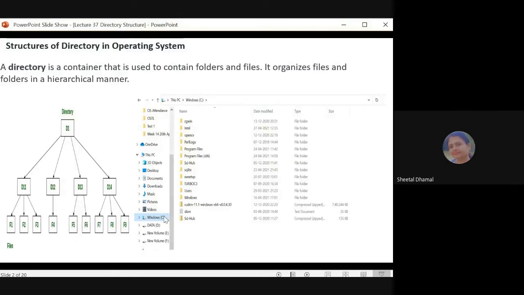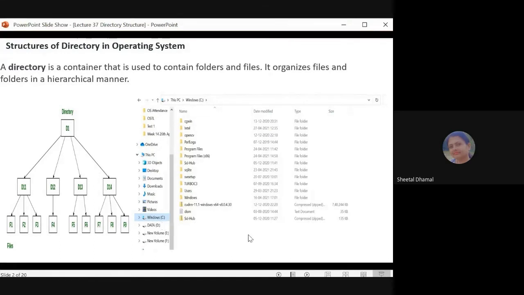So here the hard disk is divided into different partitions. We can say that it is divided into 4 directories or 4 folders, and the names of those folders or partitions are C drive, D drive, E drive and F drive. So the given hard disk is divided into 4 partitions, and after that we can use these 4 different partitions for saving 4 different types of information. And here you can see that the C drive is selected.